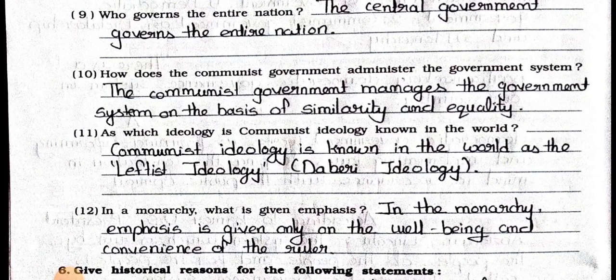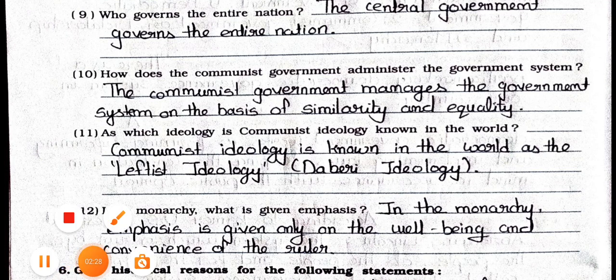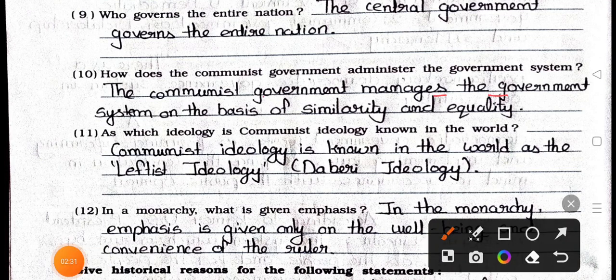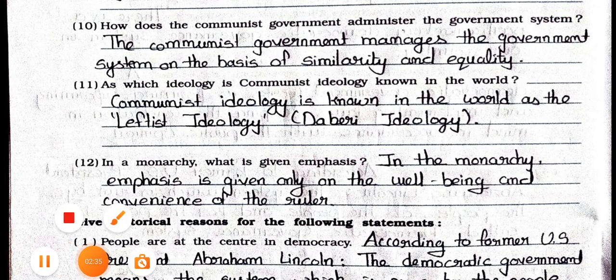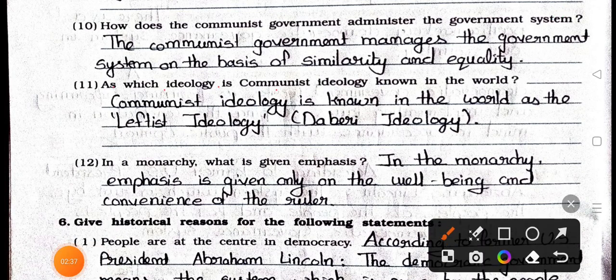Number 10. How does the communist government administer the government system? Answer is the communist government manages the government system on the basis of similarity and equality. Question number 11. As which ideology is communist ideology known in the world? Answer is communist ideology is known in the world as the leftist ideology. Number 12. In a monarchy, what is given emphasis? Answer is in the monarchy, emphasis is given only on the well-being and convenience of the ruler.